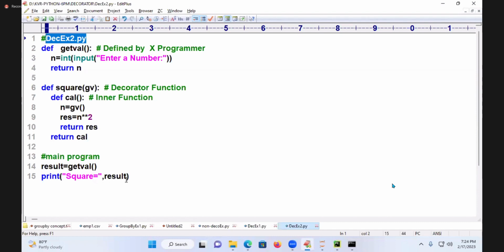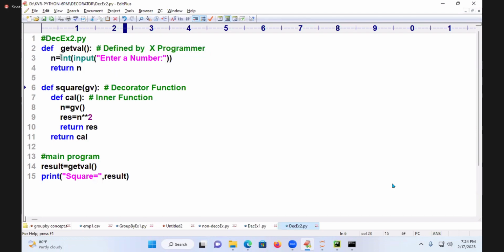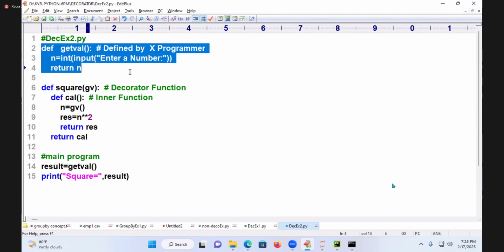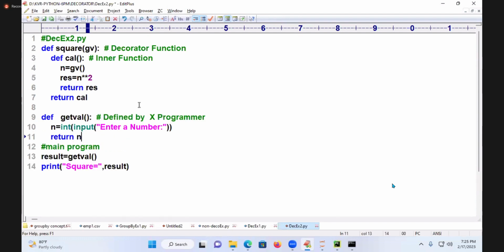Coming back to the point. Here I am getting the result of this function only. But today I want to get the square of it. How do you do that? My dear students, I will write it after get value function. Go to this place and look carefully. Here I am going to write it.